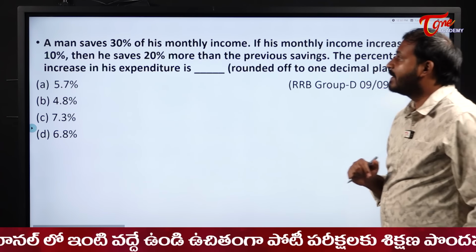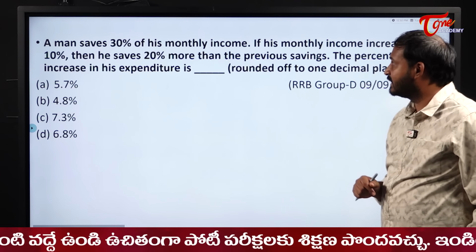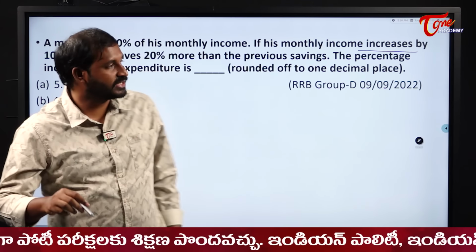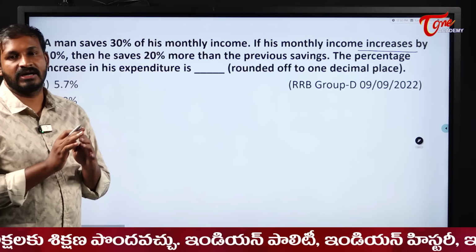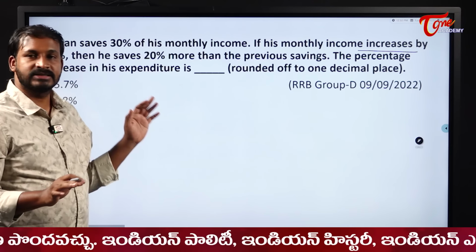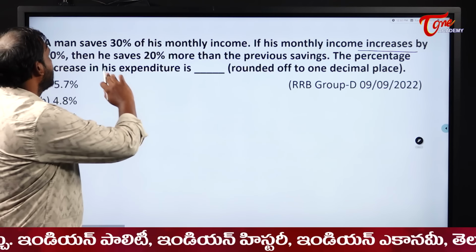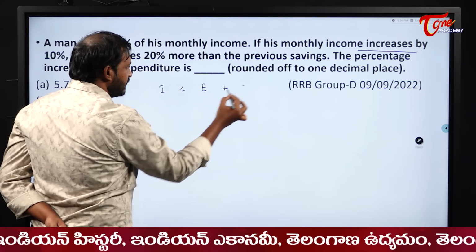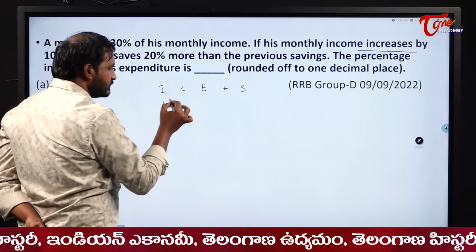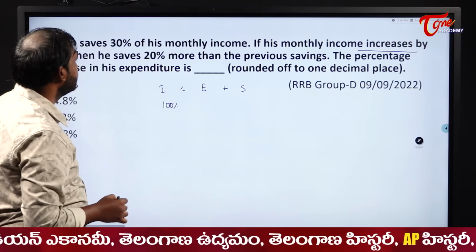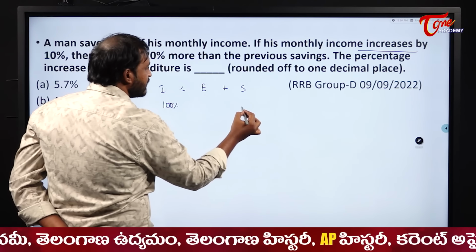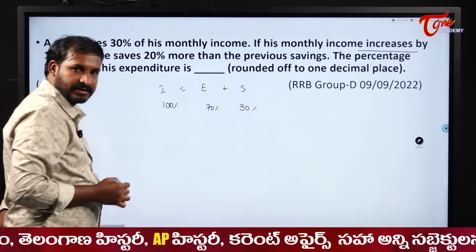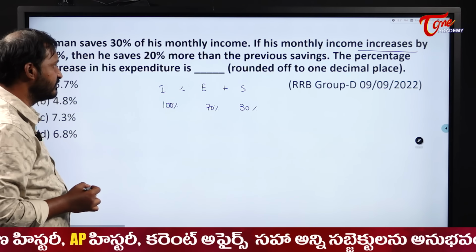Next one. A man saves 30% of his monthly income. If his monthly income increases by 10%... Now, see here students, here the numbers are not at all given for us, so we will be writing it directly. See here, income, expenditure plus savings. If his income is 100%, understood, and his expenditure is what? 70. Why? Because he is saving 30%. That means his expenditure becomes 70.